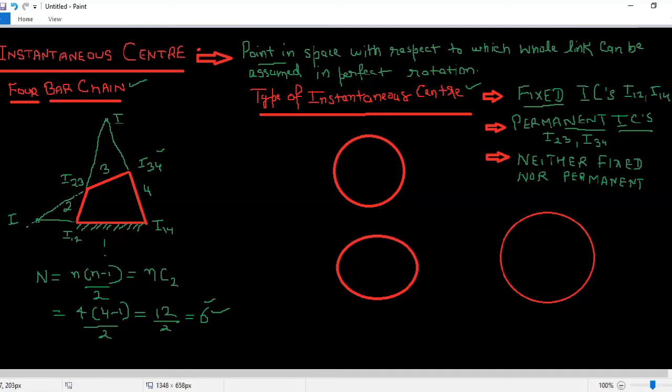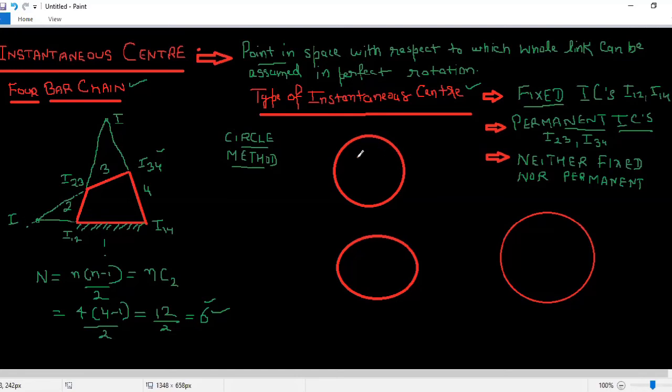Okay, and there is one more method to trace instantaneous centers, that is called circle method. I will tell you what it is. And what will be the name of the centers? It will be I12, I23, I34, I14. That basically we have to find out by using circle method.